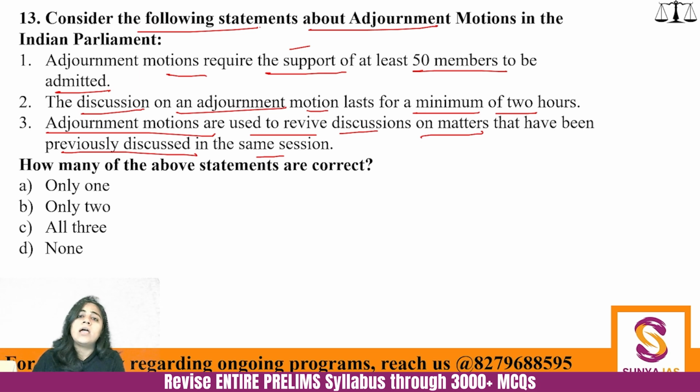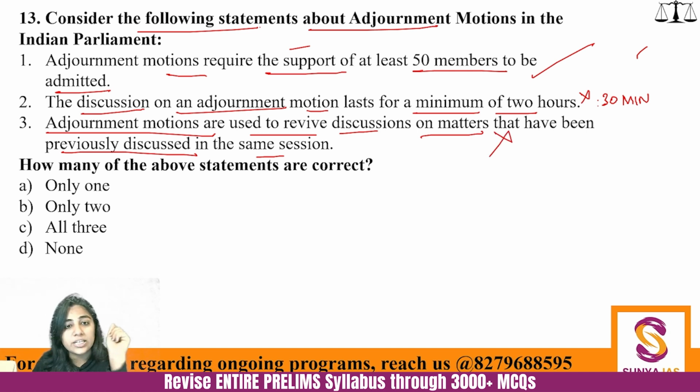So here, the first statement is absolutely correct. The second statement is incorrect because the discussion needs to go for 2 hours 30 minutes. Okay. And adjournment motions are used to revive discussion on matters that have been previously discussed. No. It has to have a fresh matter. It has to have a matter of urgent public importance, and that is why this is incorrect. So only one statement is correct over here. I hope you are able to understand how important this is.